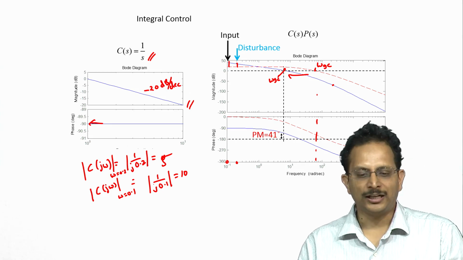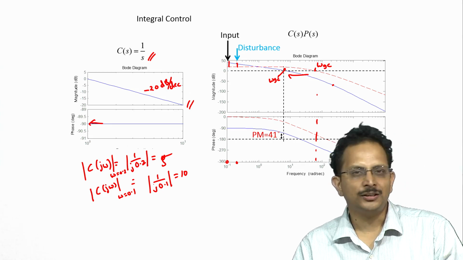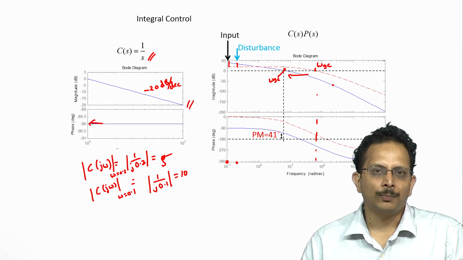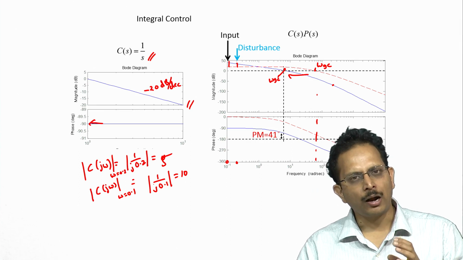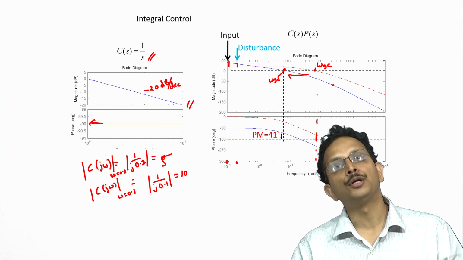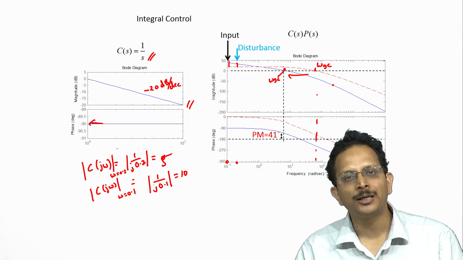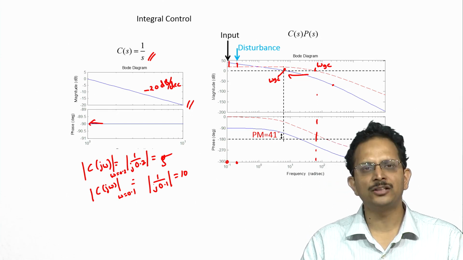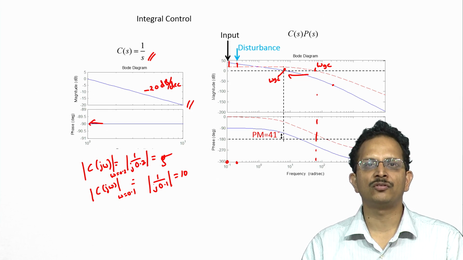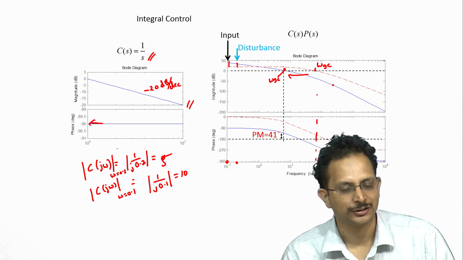However, as far as this particular problem is concerned, we have no problems with having a small closed loop bandwidth, because we were asked only to track that particular reference, namely at 0.1 radian per second, and reject that particular disturbance at 0.2 radian per second, and this controller does a good job of satisfying both those specifications.